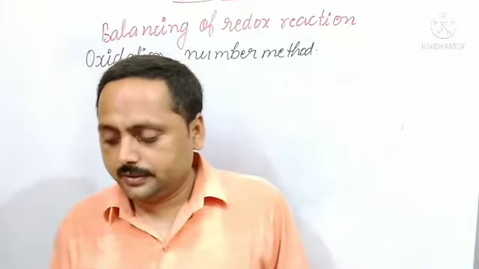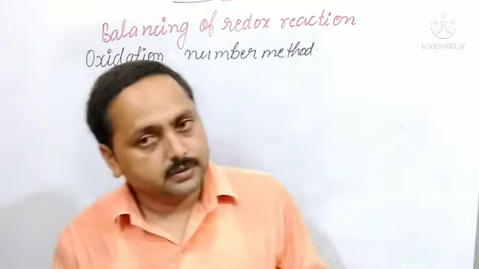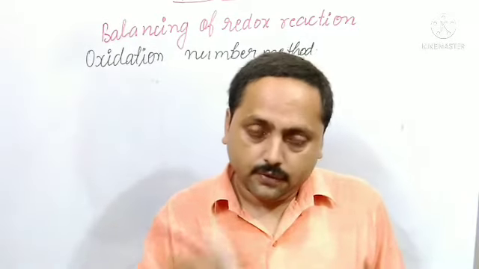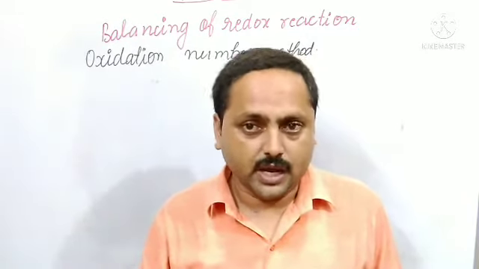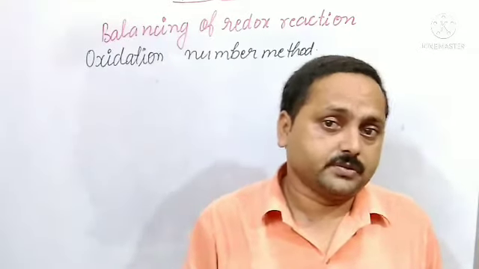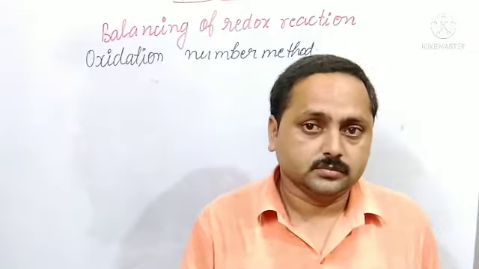After that, here you see another point. After that you balance the charges. If the reaction medium is acidic, add H+ to balance the charge. If the reaction is in basic medium, you add OH-. Next, you see the number of hydrogen atoms.